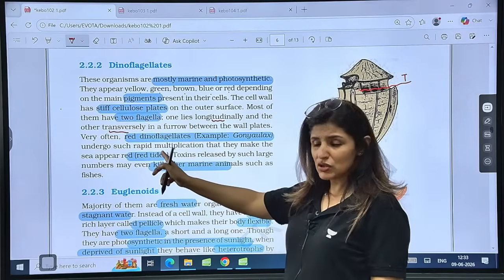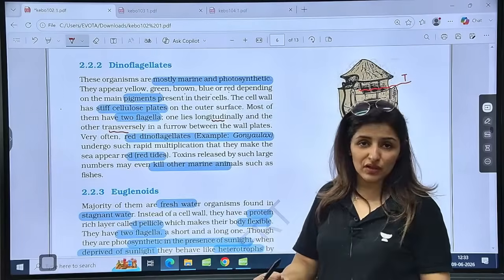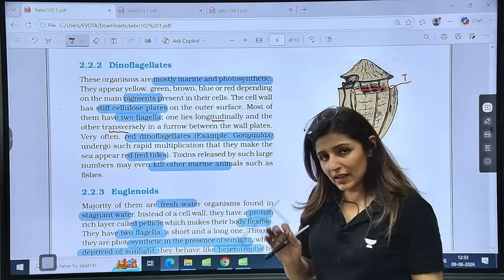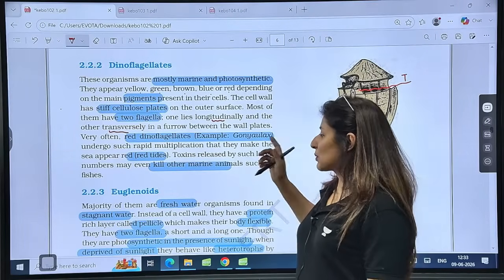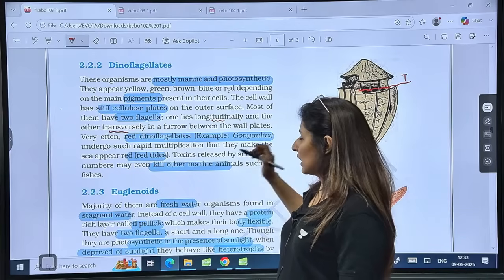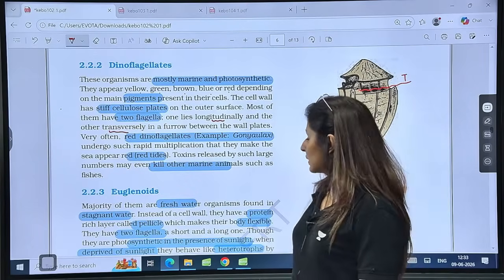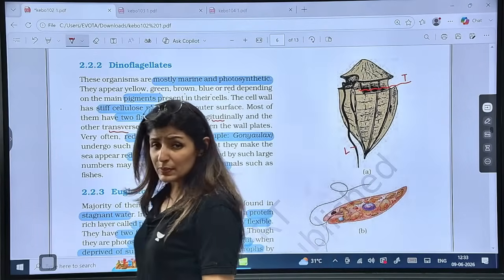Now, very often red dinoflagellates, for example Gonyaulax, cause red tides. Rapid multiplication is shown, and it causes red tide because of the pigment. But these red tides are very toxic. Gonyaulax produces toxins which can kill other marine animals. Are these points clear? Please let me know. Are these points clear to all?